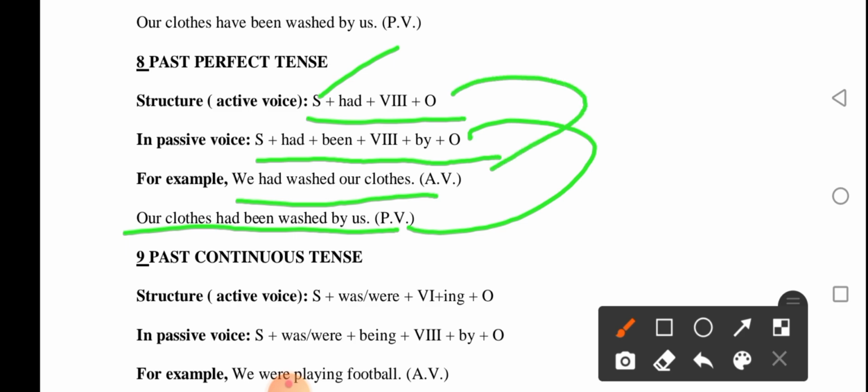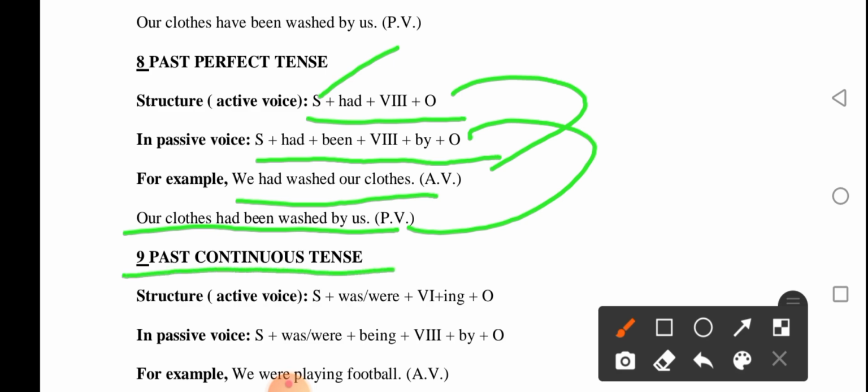So if it is in past perfect tense and it is active voice, subject plus had plus verb 3 plus object. For example, we had washed our clothes. We is the subject, had is the structure, washed is the verb, our clothes is the object. Our clothes had been washed by us. This is the passive form. By us, we change it into us.